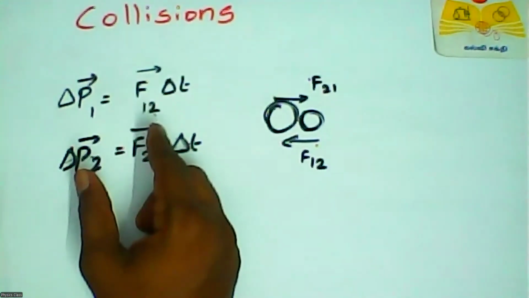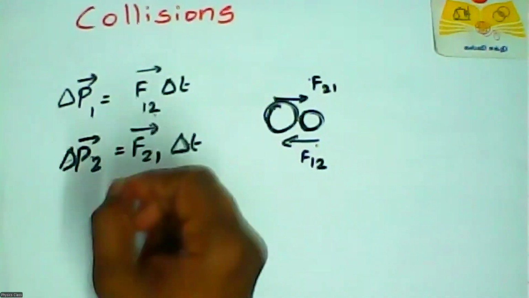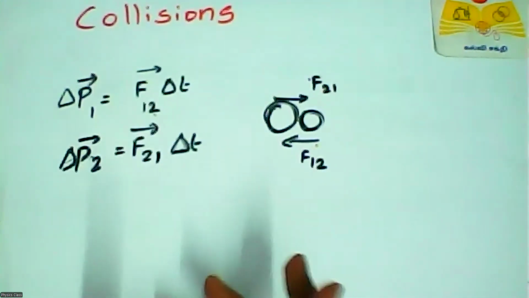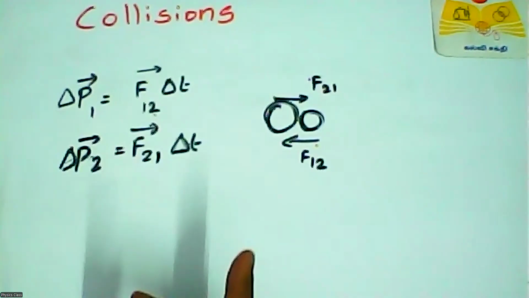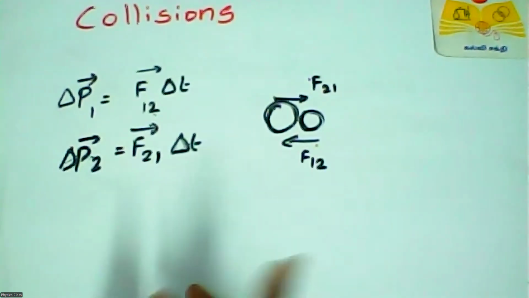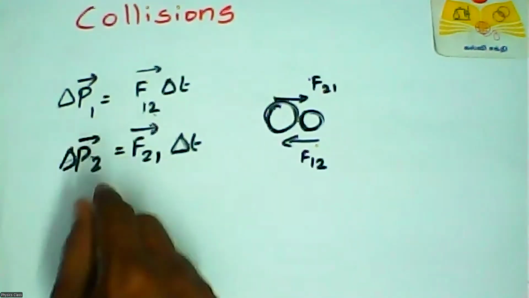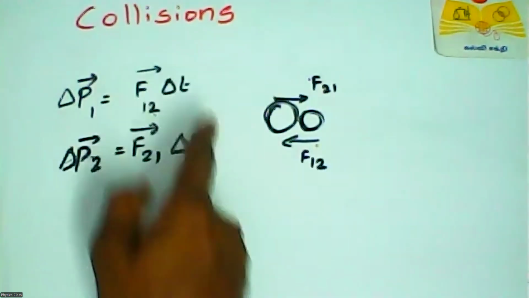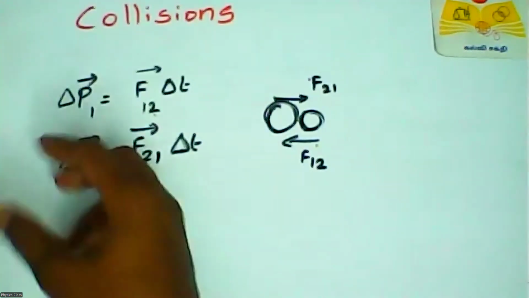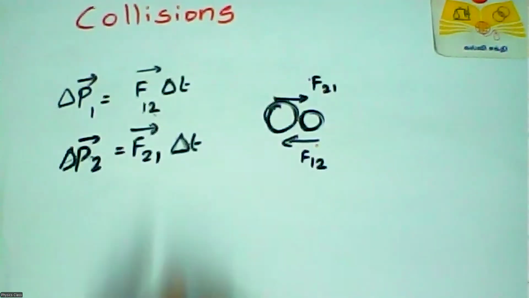In our Newton's second law, F is equal to dP by dt. F is equal to ma. In other words, the change in momentum over time is directly proportional to force, according to Newton's second law. So del P is equal to F dot del T. So according to Newton's second law, we have another equation for momentum.